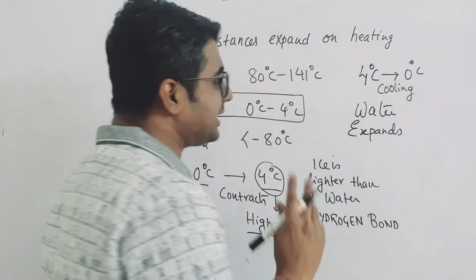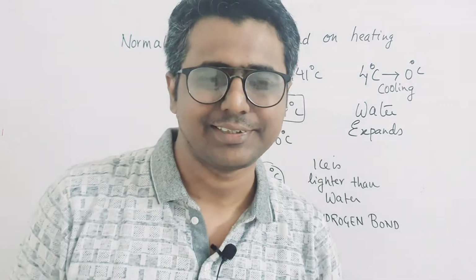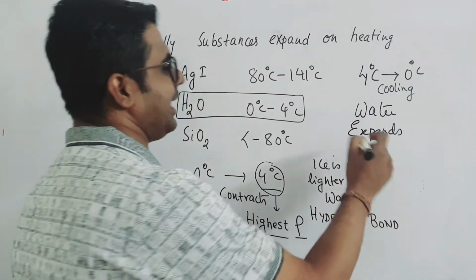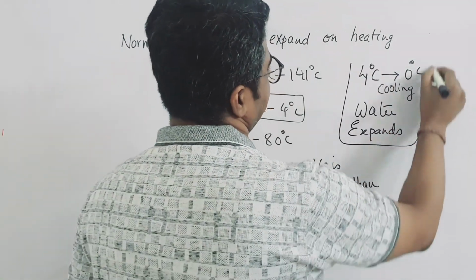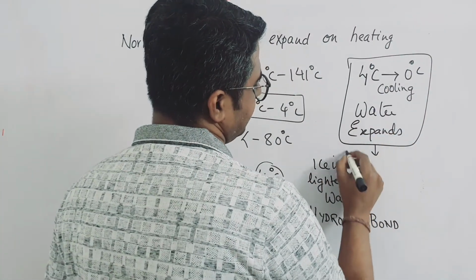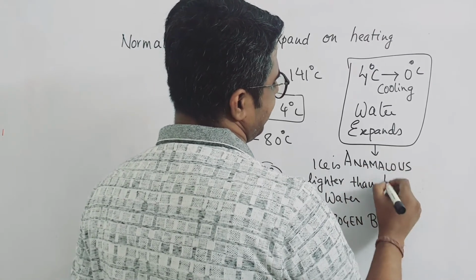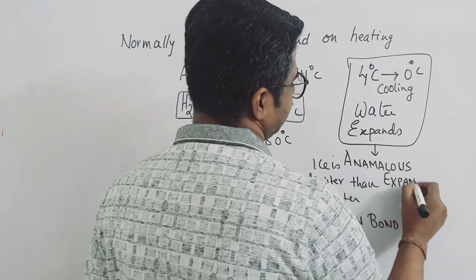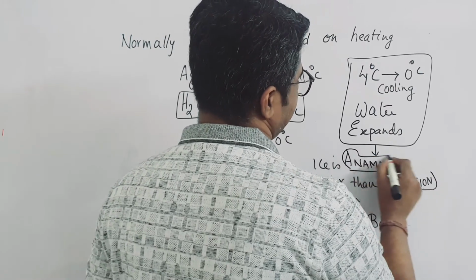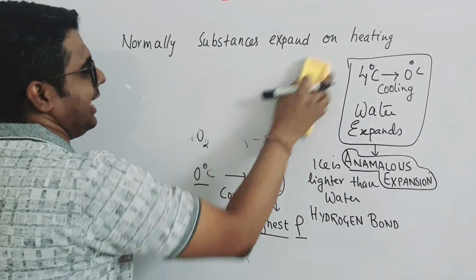This phenomenon of expansion of water while you cool it from 4 degrees Celsius to 0 degrees Celsius is called thermal anomalous expansion. So this is what anomalous expansion of water is. When water is cooled from 4 degrees Celsius to 0 degrees Celsius, it expands, and this is called anomalous expansion. Okay? This is anomalous expansion. And at 4 degrees Celsius, water has highest density.